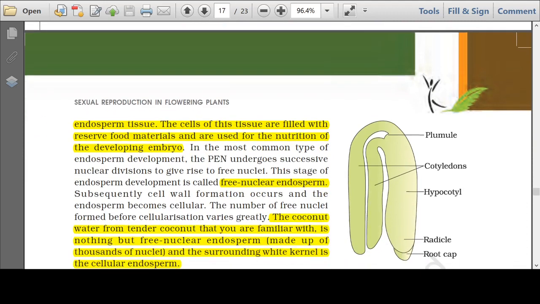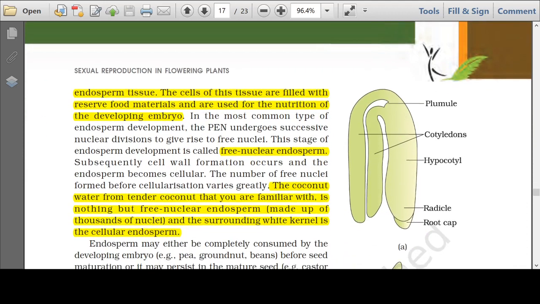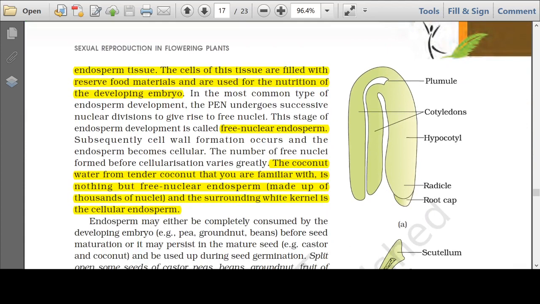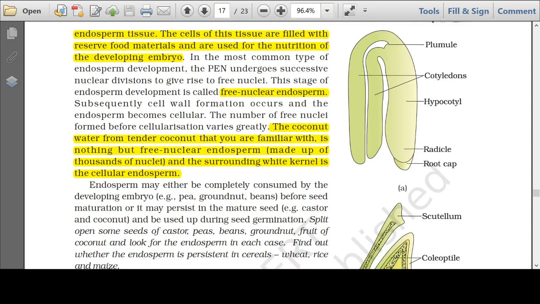Now, this endosperm has a very important role to play. The endosperm is highly nutritive and provides nutrition or nourishment to the developing embryo. Because if you remember, the other parts in an embryo sac degenerate, the antipodals, the synergids. Only the egg cell survives, that forms the embryo, and the central cell or the polar nuclei survives, that forms the endosperm. Endosperm can be of three types: free nuclear endosperm, cellular endosperm, helobial endosperm.